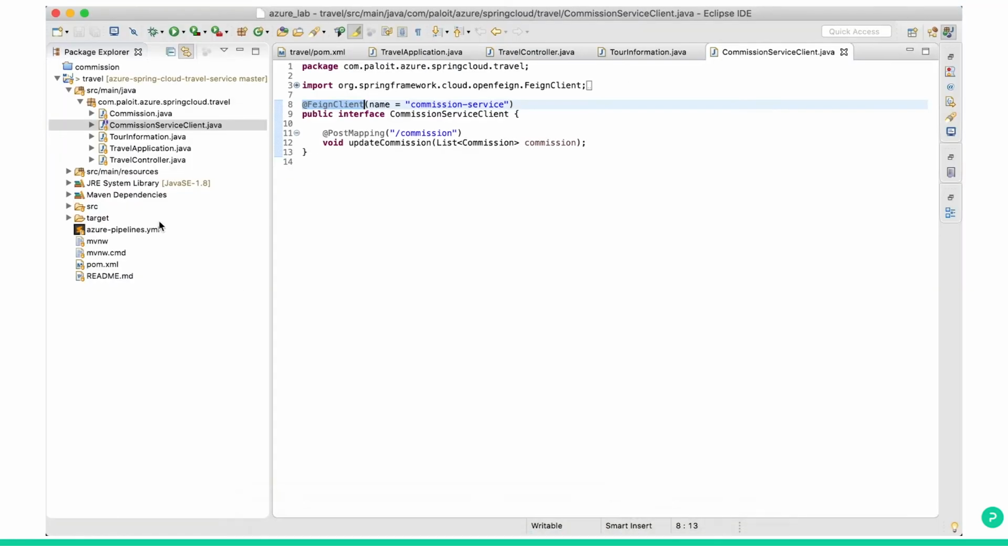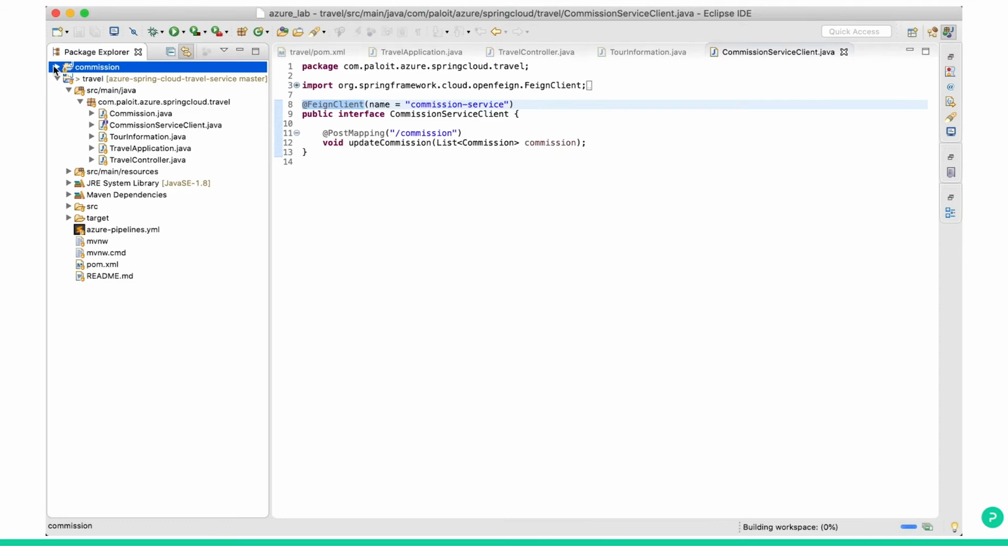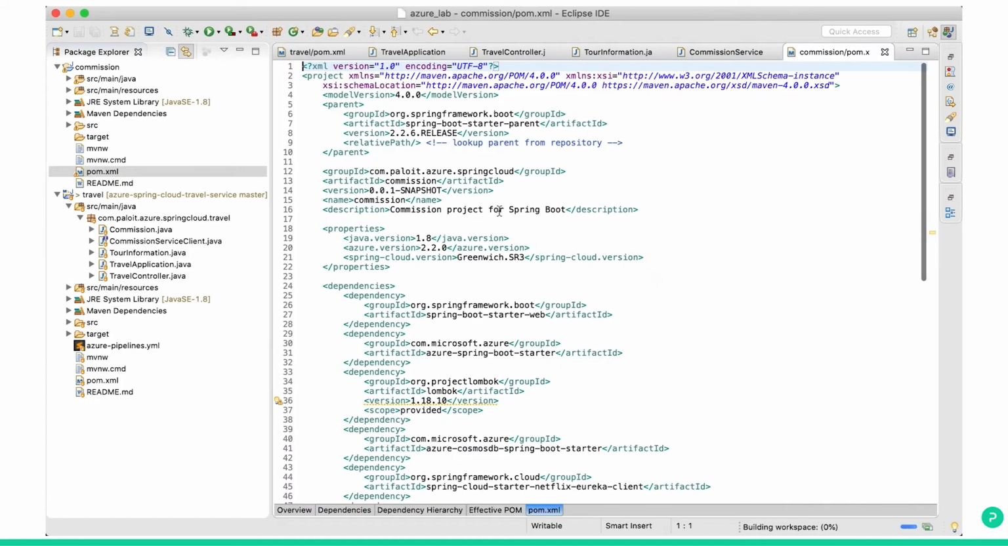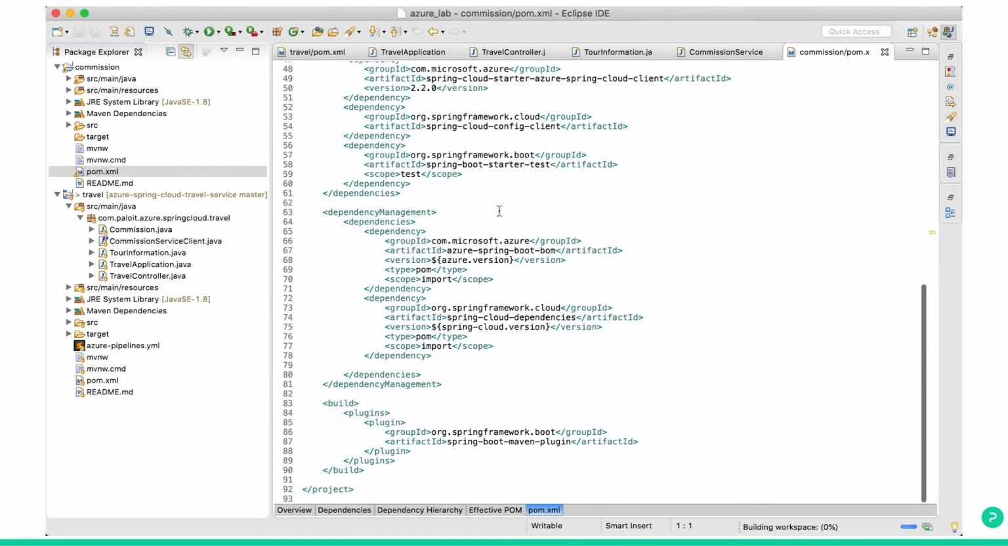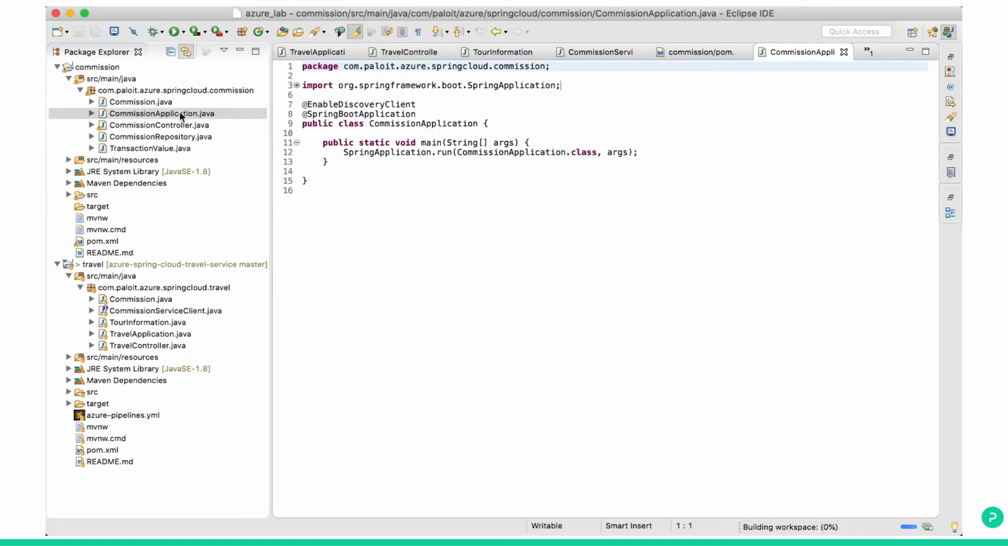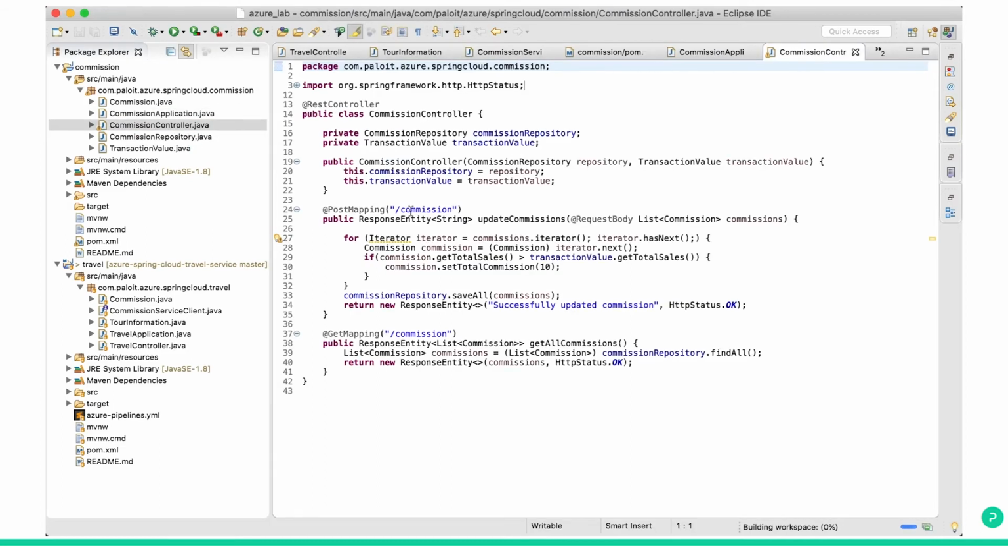Let's go to the Eclipse. So this is the commission app. You can see here not any specific things, a normal POM XML file, normal entries. Go to the Java side. You can see a normal commission application. You can see one controller. Now you remember from the travel application we were calling the /commission REST API by Feign client.